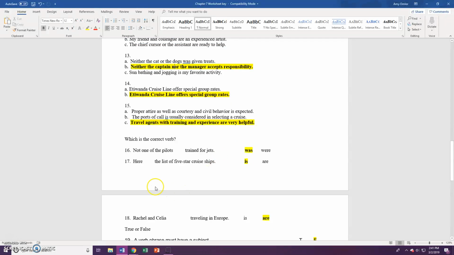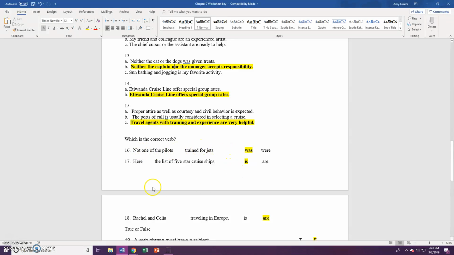Number 16, not one of the pilots was trained for jets. Okay, we have one as our subject. Of the pilots is not our subject because this is the object of the preposition of, and subjects cannot be objects. So, one was trained.